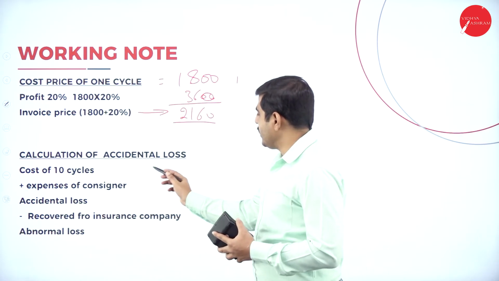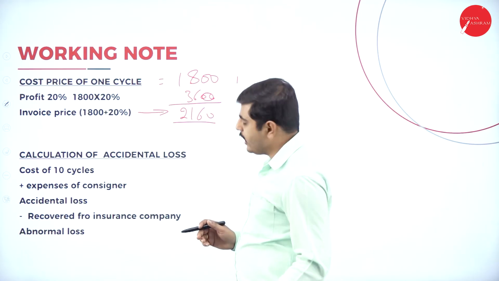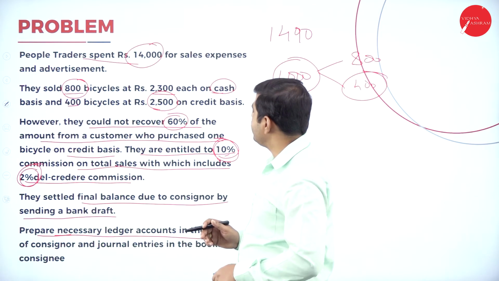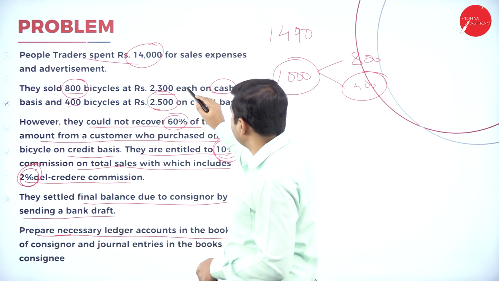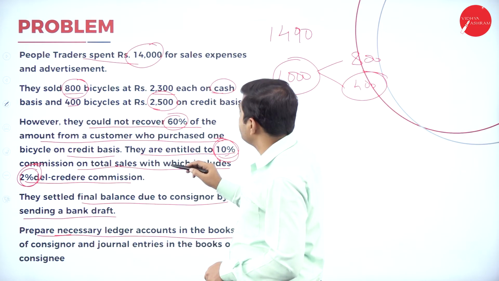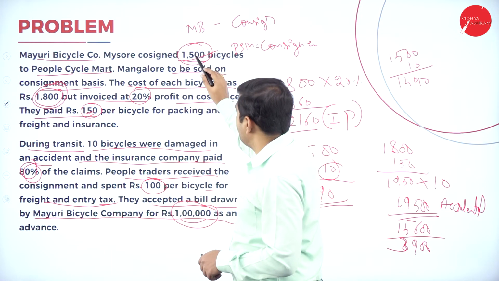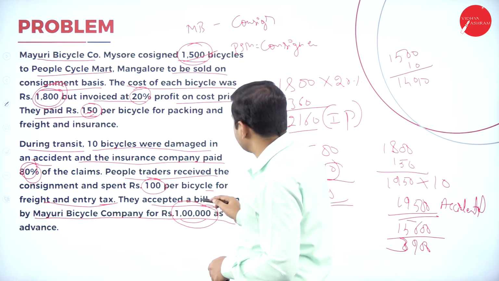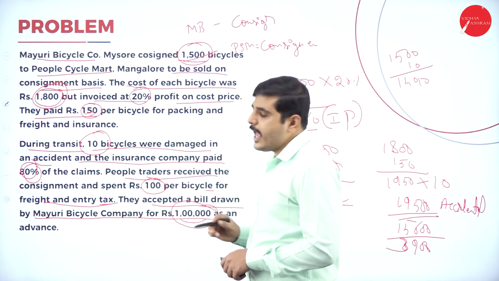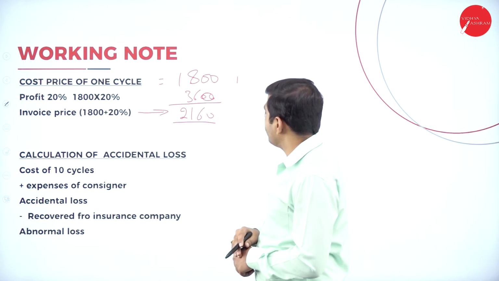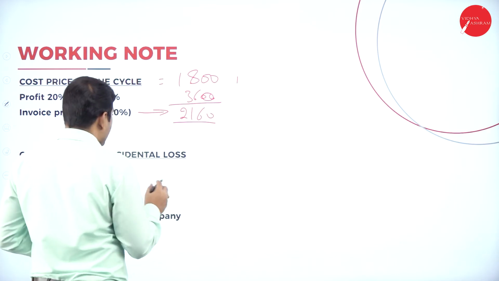Next one, calculation of accidental loss. So how many cycles were damaged? Total cycles sent is 1,500 cycles. Out of that, what is the damage? 10 cycles were damaged. See, 10 bicycles were damaged in the accident. So out of the total cycles sent, what is the cost of 10 cycles?